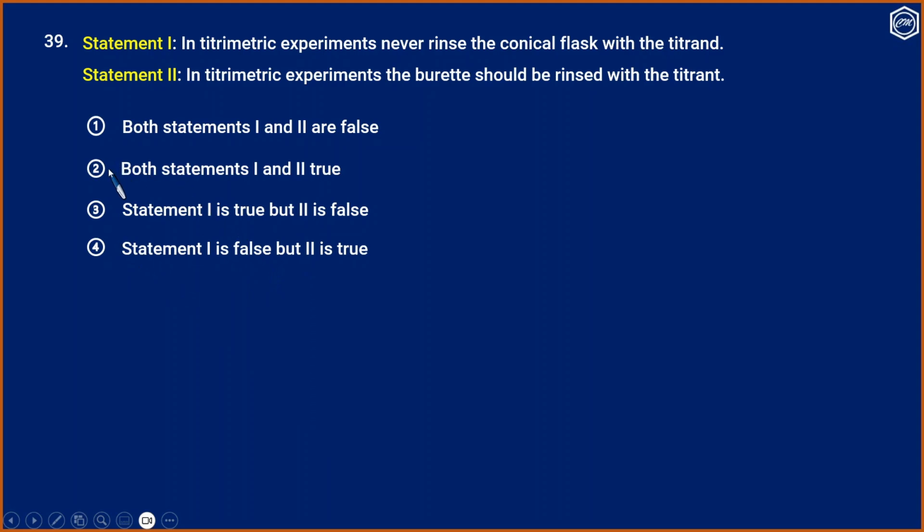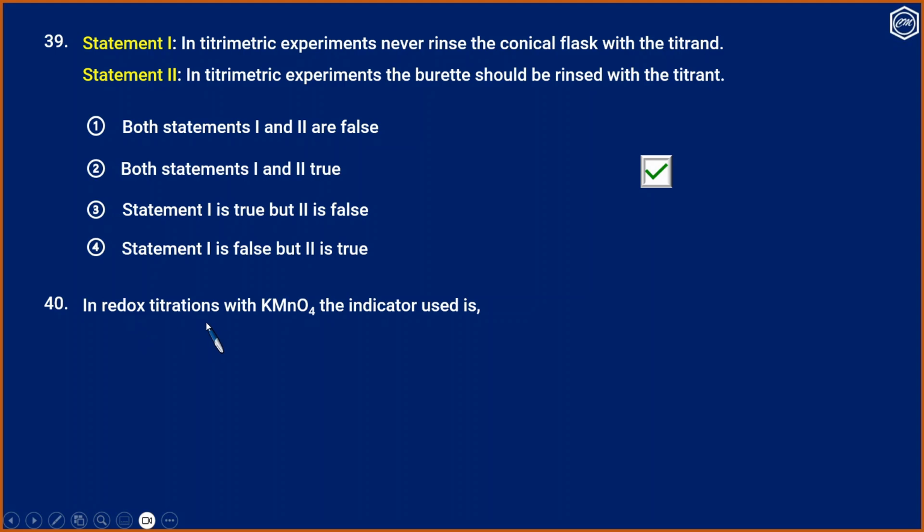And here both the statements 1 and 2 are true. When the titration flask is rinsed with the titrant, some titrant will remain in the flask and the volume of titrant will be higher than that which is added. The titration will be wrong in such cases.